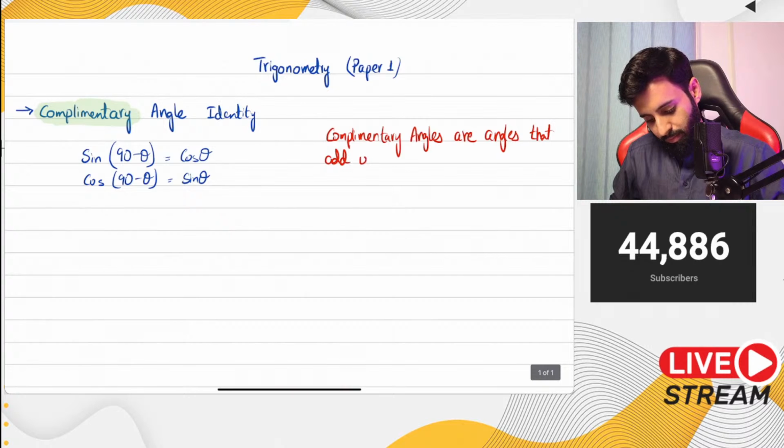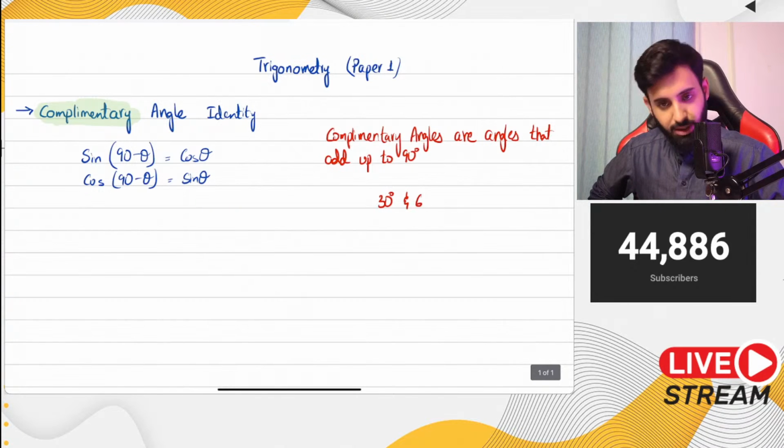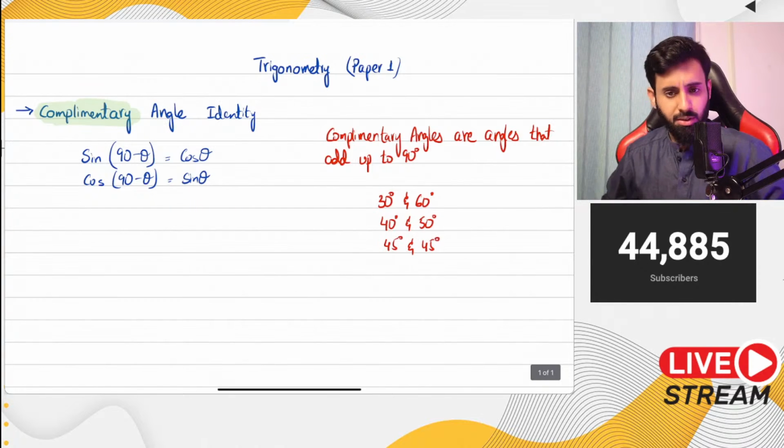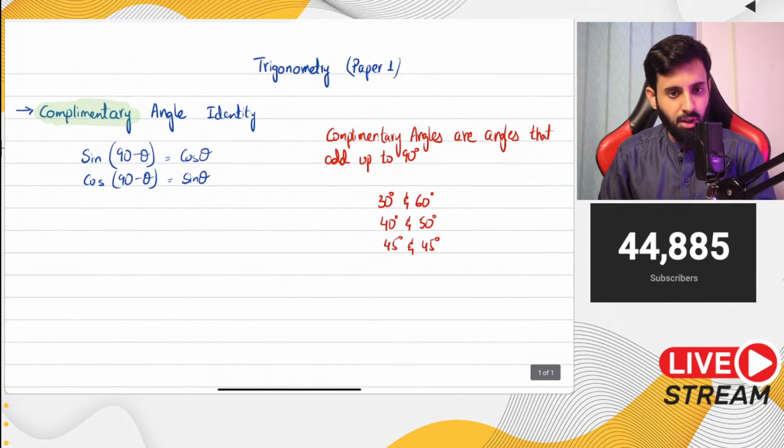For example, 30: what would complement 30? 60 degrees. Let's say you have 40: what would complement 40? 50 degrees. Let's say you have 45: what would complement 45? 45 degrees. Why? Because these two angles sum up to 90 degrees.